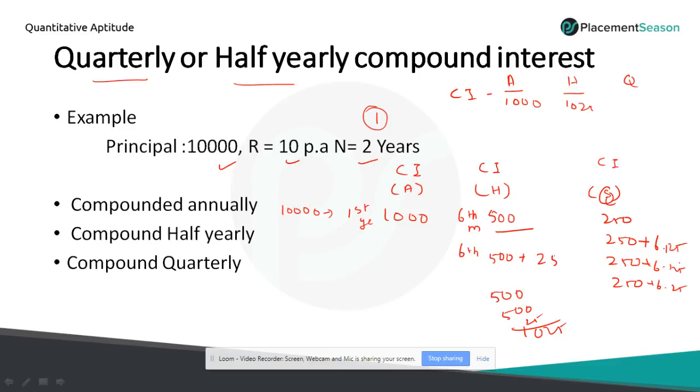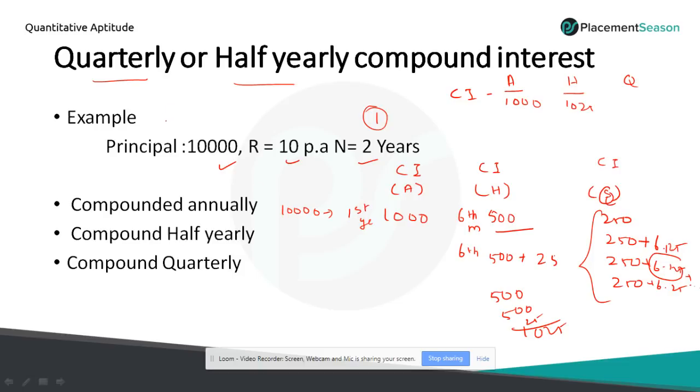So in the third quarter you will get the interest for this 6.25 also. So the value will go into decimals. So definitely you will get more amount in this quarterly than the compounded half yearly.